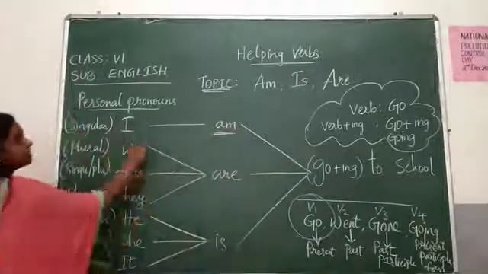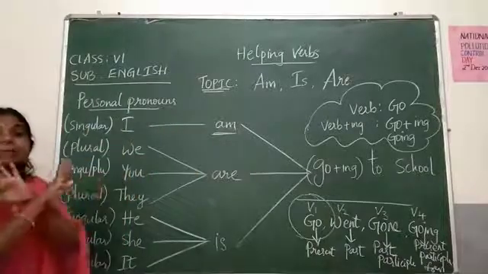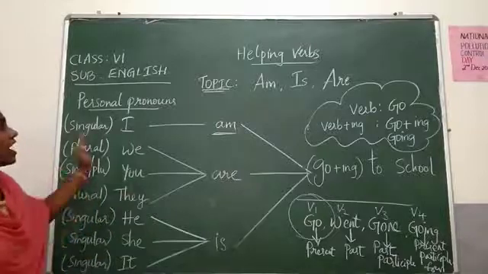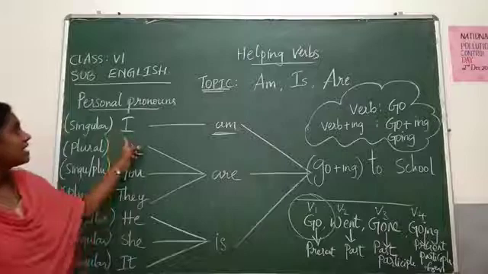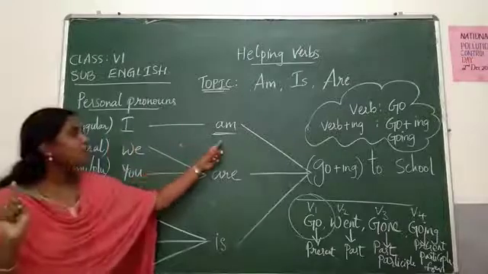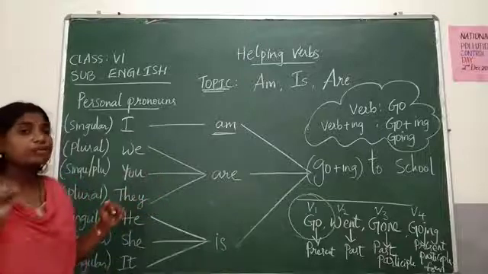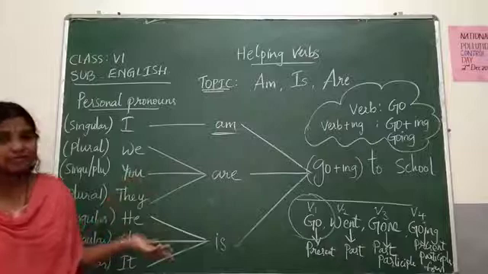I should always be accompanied by am. I is an absolutely wrong form of usage. I are is also wrong form of usage, because I is singular, am is also singular. We can't use are. Here you may be getting a doubt that is also singular, ma'am, why can't we use is?